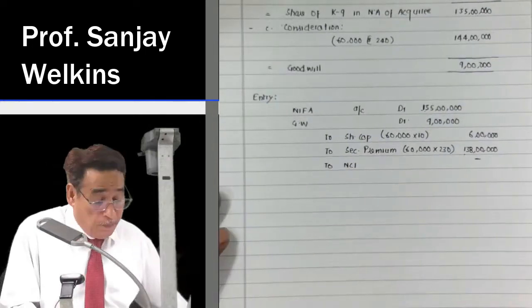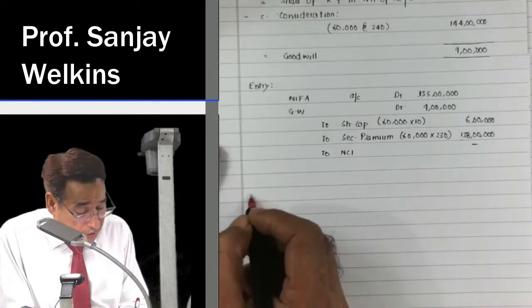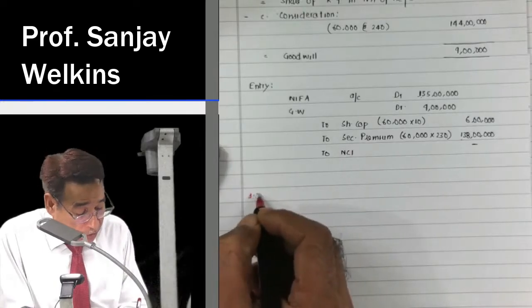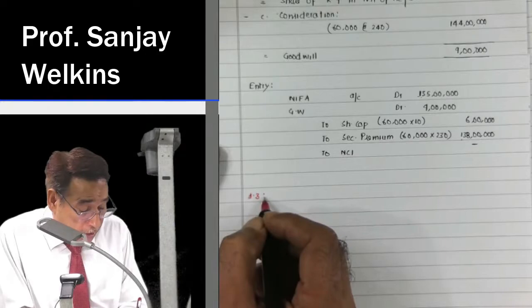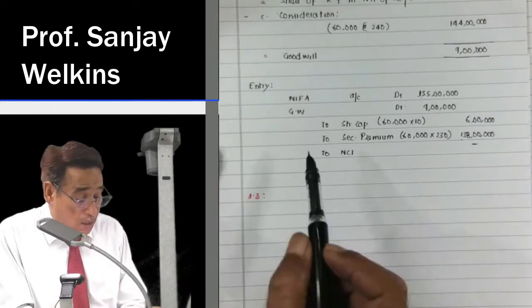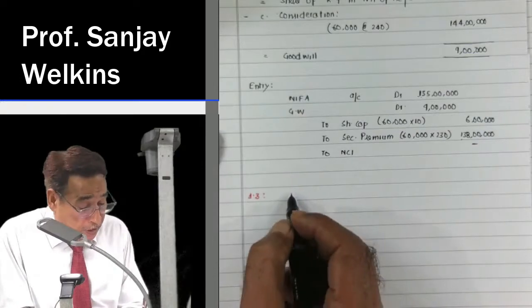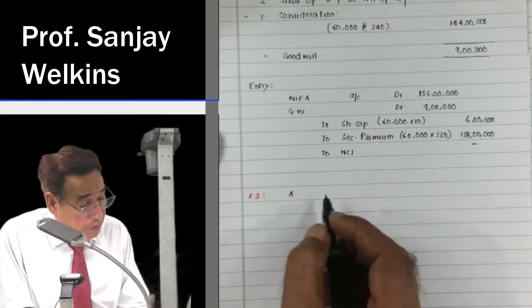Now suppose, now I come to the next question. This is the third question, and in fact this question is also the third question of your module. Correct? Let us say there is an entity by the name of A Limited and there is another entity by the name of B Limited.